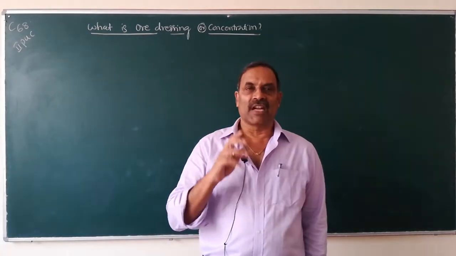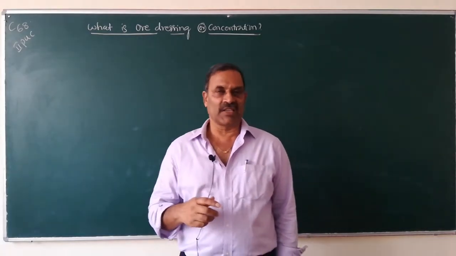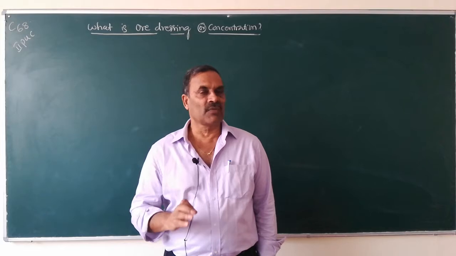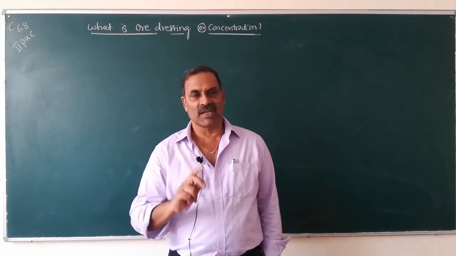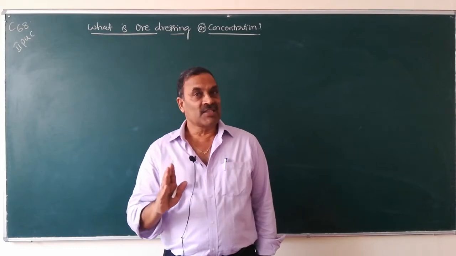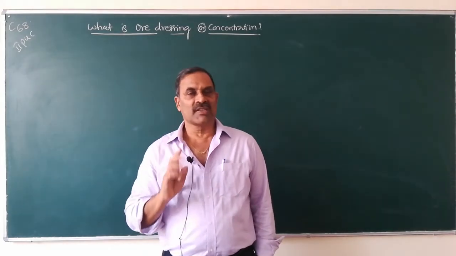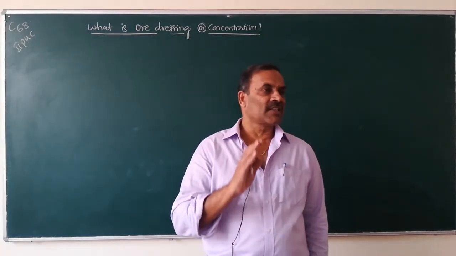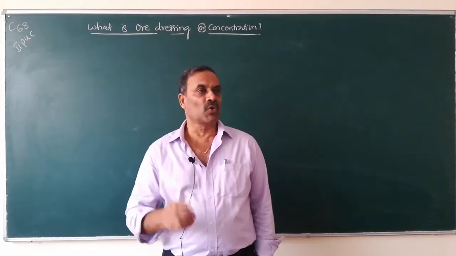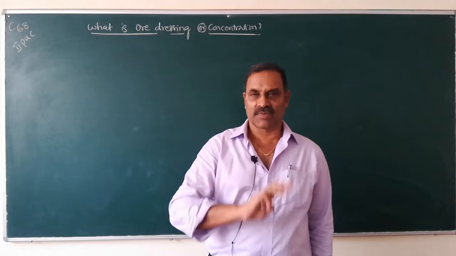That process is known as metallurgy. Extraction of pure metal from its ore is known as metallurgy. The metallurgy involves the following steps. That means the isolation of metal from its ore involves 3 steps.